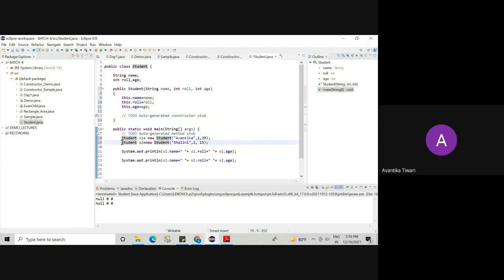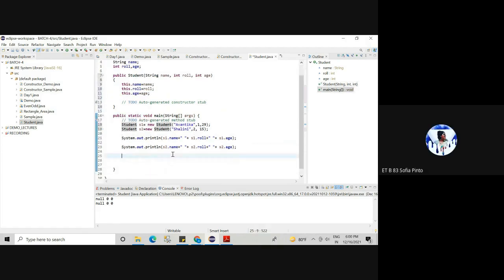Now the control will go to the second line. When the second line starts, it is creating a new object, S2. When the new object is created, again these 3 parameters will be copied to these 3 parameters. And here, this dot name is equal to name, that means we are talking about the current object S2. So S2 dot name is equal to Shalini. S2 dot role is equal to 2. S2 dot age is equal to 15. Am I clear?